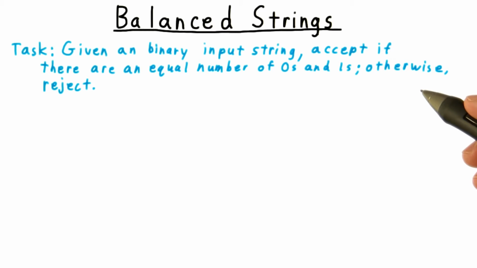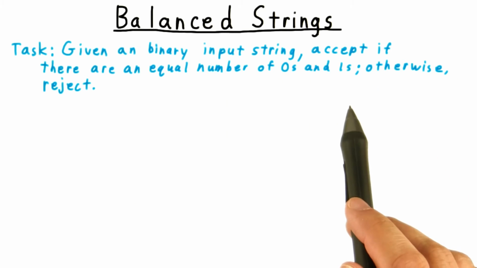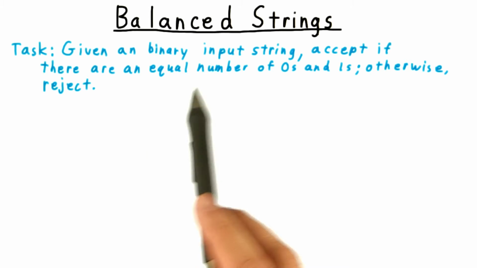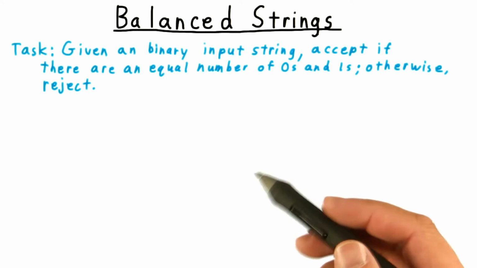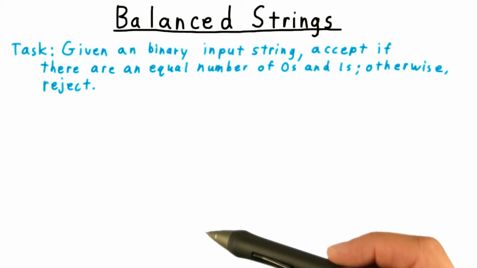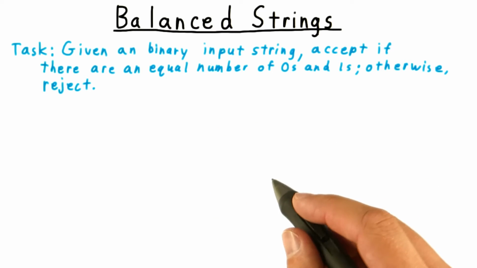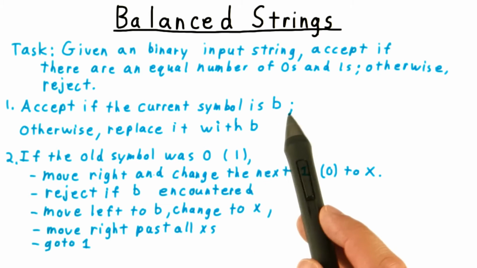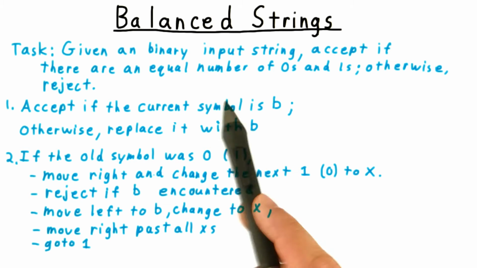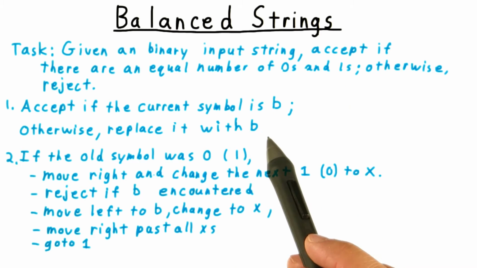Let's program one final Turing machine. We're given a binary string, and we want to accept if it has an equal number of zeros and ones, and reject otherwise. This is going to be an exercise, but I'll recommend a strategy that leads to a relatively small number of states. Starting from the initial configuration, we'll accept if the current symbol is blank. An empty string has a balanced number of zeros and ones.